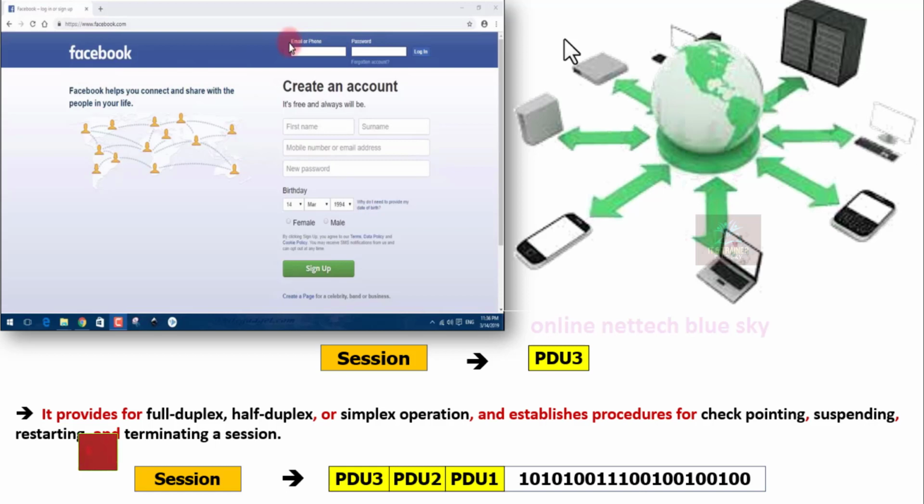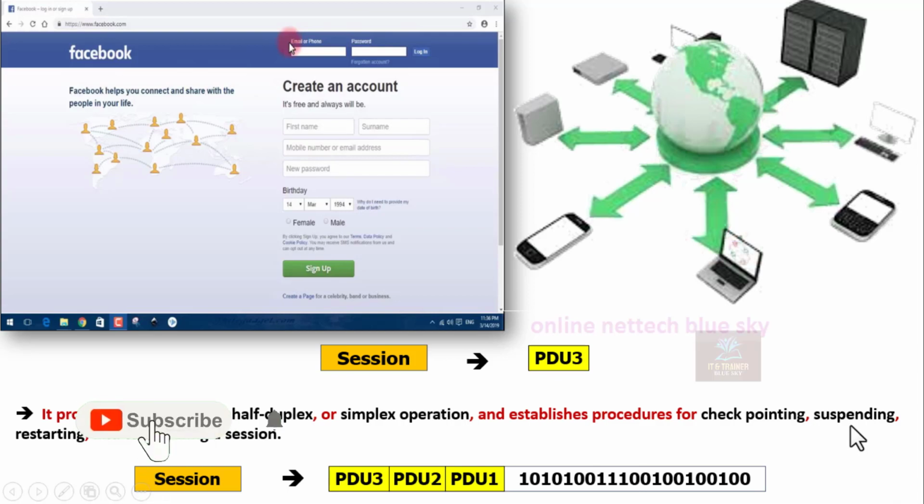It provides full duplex, half duplex, or simplex, and an established procedure for checkpointing, suspending, restarting, and terminating a session. Sometimes suspending. What is suspending? Suspending is used basically in technology like a bank account or some government websites, some important sites. In 5 minutes the website is open and then automatically closes, and again you write the website and reconnect. That is one type of suspending, one type of communication.